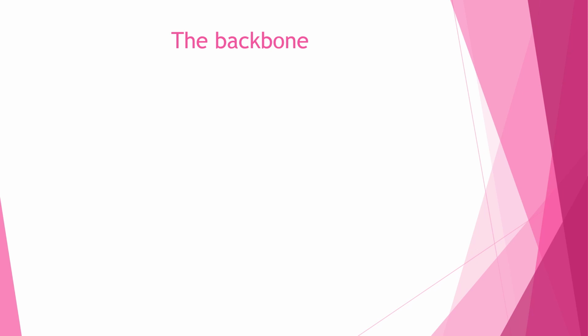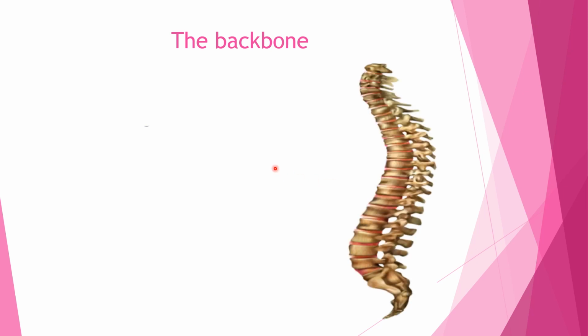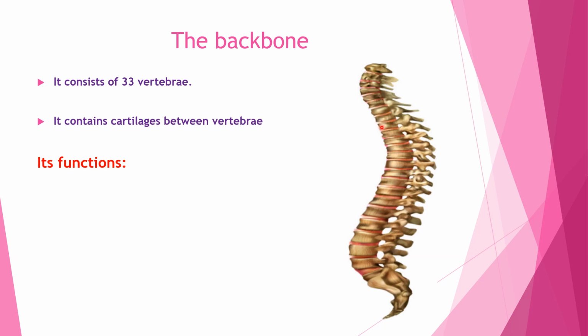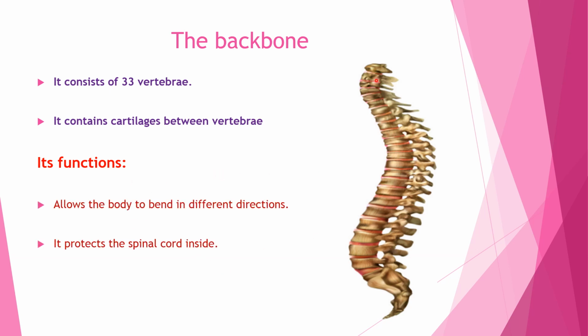The backbone. The backbone consists of 33 vertebrae. It contains cartilages between them. Between each vertebra, there is a cartilage to prevent friction between them. What is the function of the backbone? It allows the body to bend in different directions.